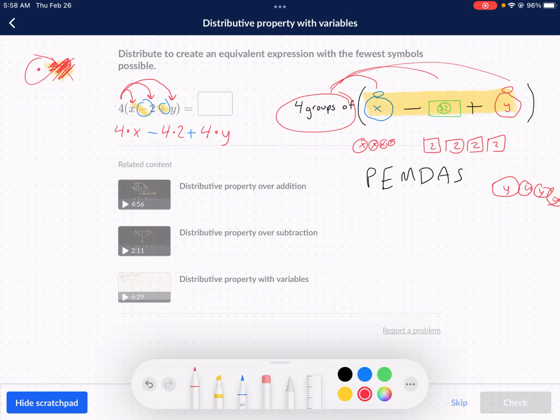So let's just simplify. 4 times x we can simplify as 4x. We can simplify 4 times 2 as 8. And we can simplify 4 times y as just 4y. And that is our answer. It's still not a singular answer, which is a little uncomfortable for a lot of students. But that is the distributive property, and that's how it works.